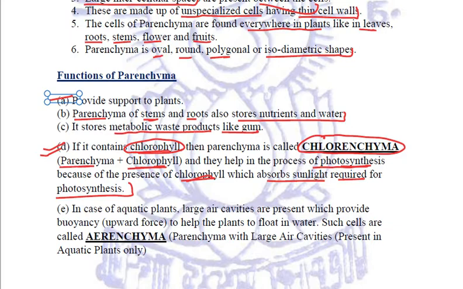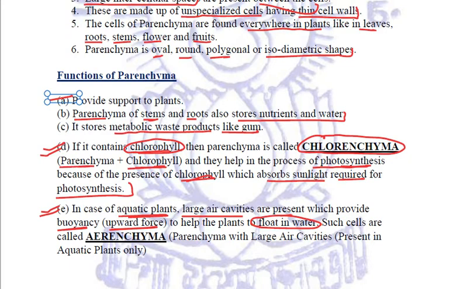Okay, very important. In case of aquatic plants, there are large air cavities present. Why? Because these air cavities will provide buoyancy, that is the upward force, which will help the plants to float in water.